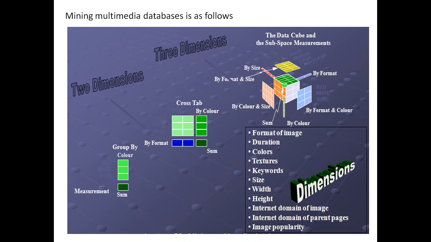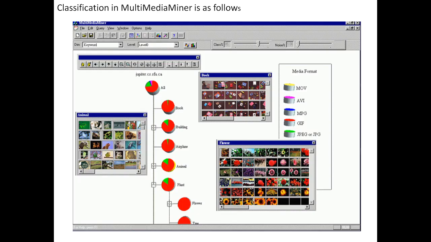So based upon the format of that particular image, the duration or the color, texture, keyword, size, width, height, or internet domain of images, internet domain parent page, or image popularity, like this there are a number of measures. Based on the measures, you can then represent them into a number of dimensions, and then we can easily extract the data.